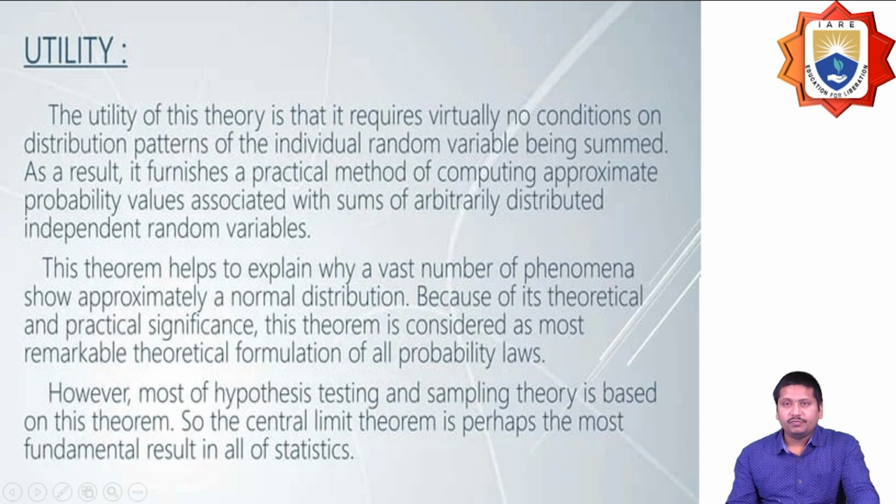The main utility of this theorem is that it requires no special conditions on the population, and it furnishes a practical method of computing approximate probability values. This theorem also helps to explain why a large number of phenomena show approximately a normal distribution. Because of this theoretical and practical significance, this theorem is considered most important. Most of the hypothesis testing and sampling theory is based on this theorem.